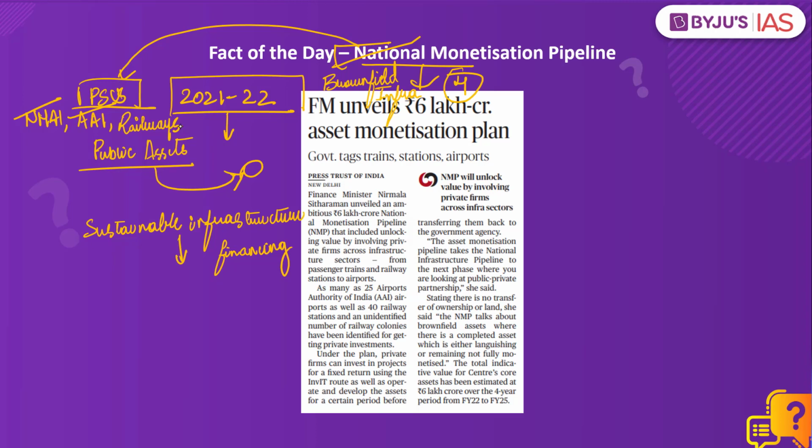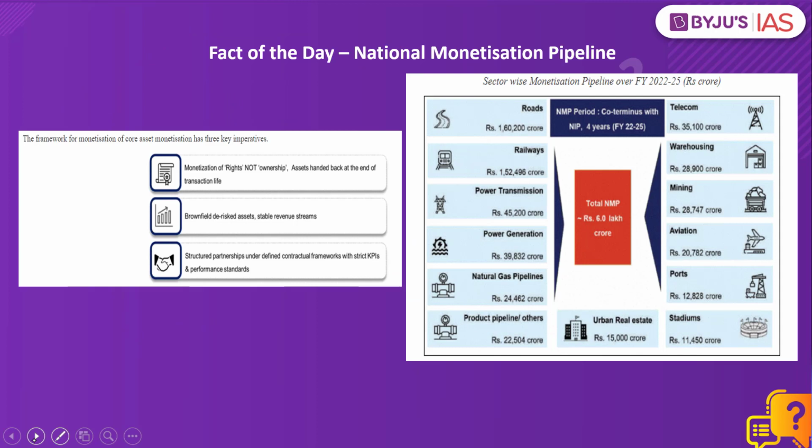Now it has been estimated that the core assets of the central government have an aggregate monetization potential of 6 lakh crores. And this will be monetized over 4 years, from financial year 2022 to 2025. At present, while making the estimates, only the assets of central government line ministries and the central public sector enterprises in the infrastructure sector have been included. All these sectors have been identified for asset monetization. And out of these, the top 5 sectors amount to nearly 83% of the aggregate pipeline value.